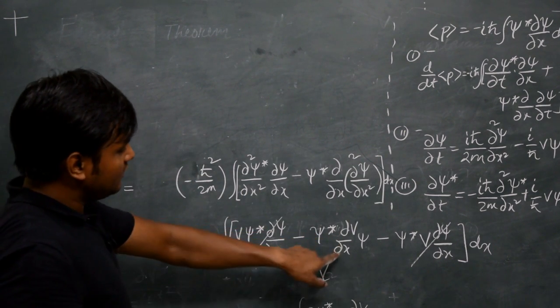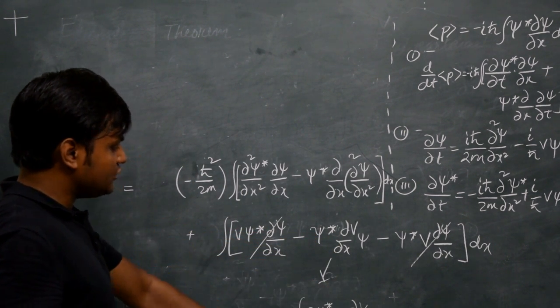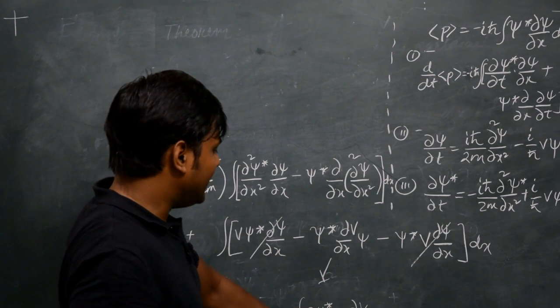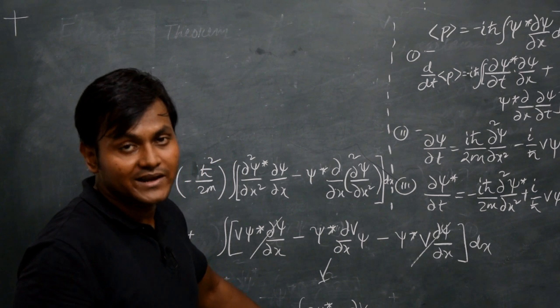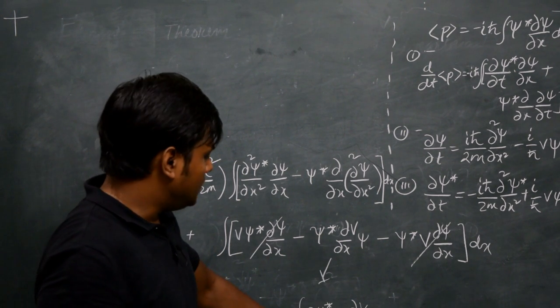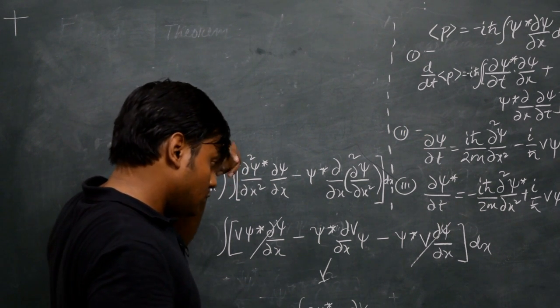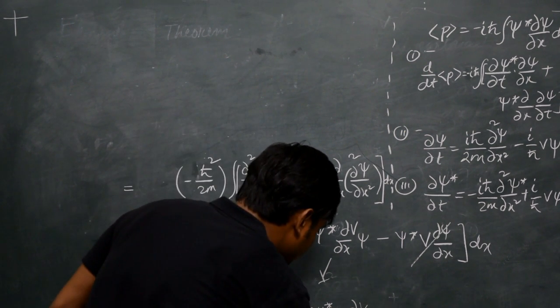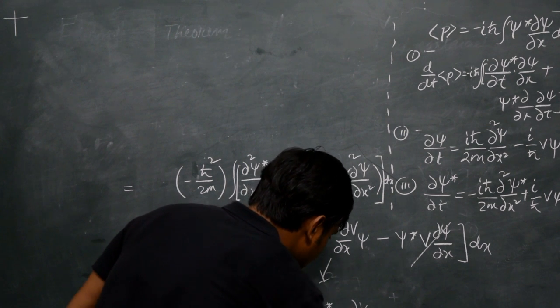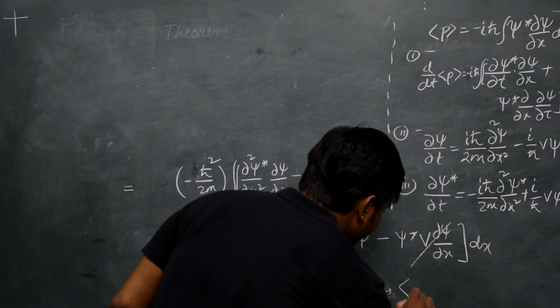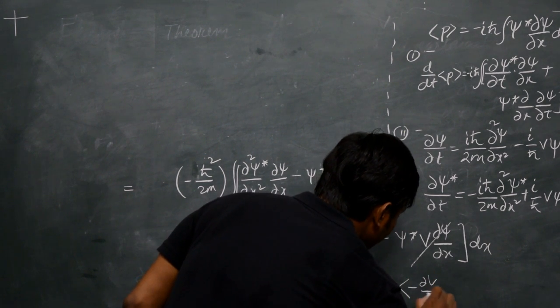So this term is nothing but the expectation value of del V by del x. Del V by del x is the space gradient of the potential field, which is nothing but the force experienced by the particle. So this is nothing but the expectation value of minus del V by del x.